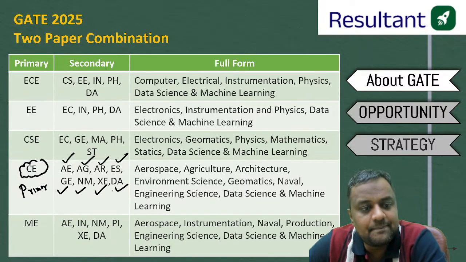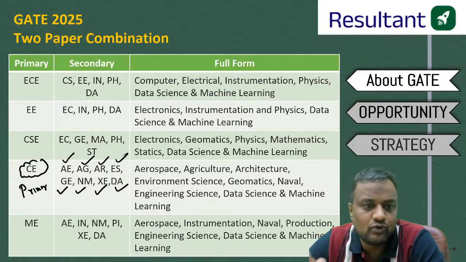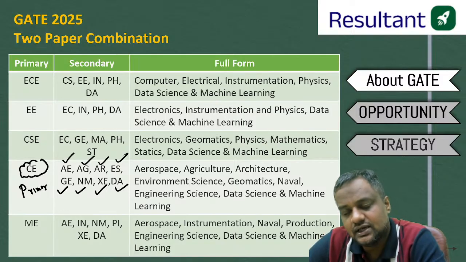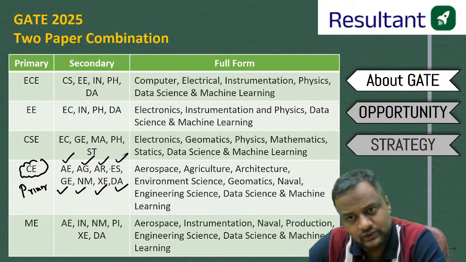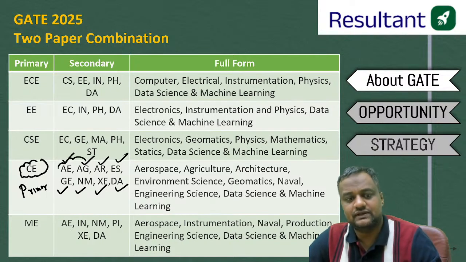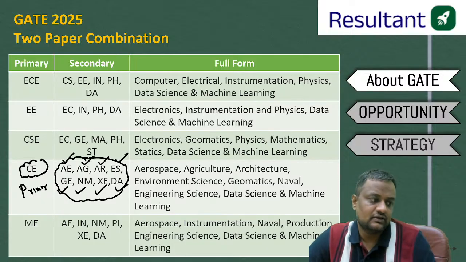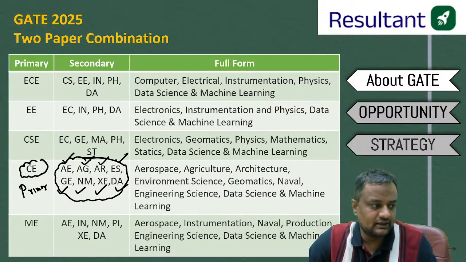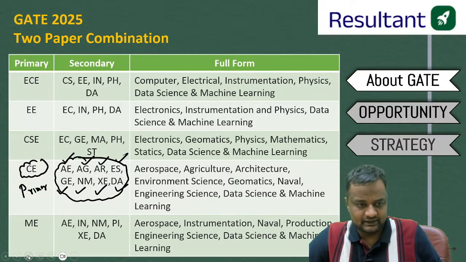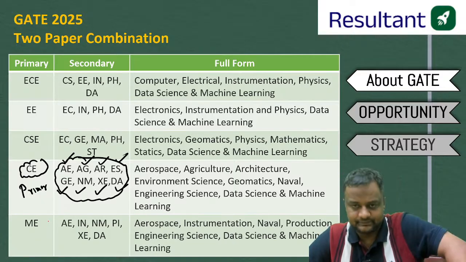That means apart from civil engineering, you can give one more paper. Suppose you are giving the examination in 2026. So you can give the examination in civil and also in any one of these. Now what is the benefit, sir? Should I give the exam from other or not? That I am telling you. Guys, see.